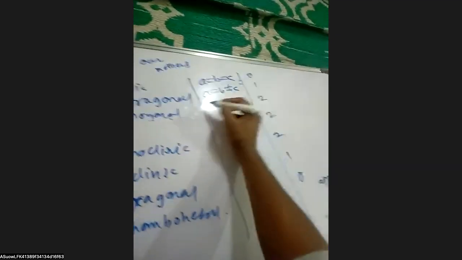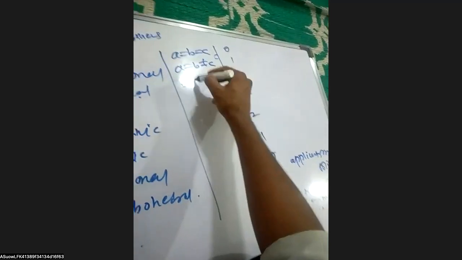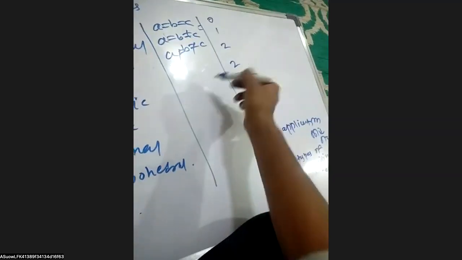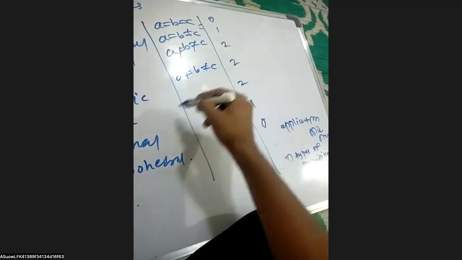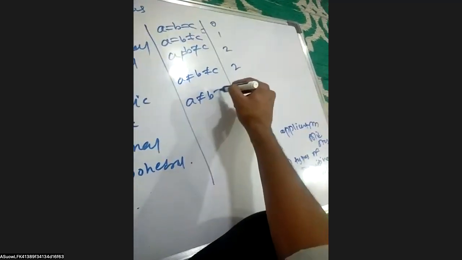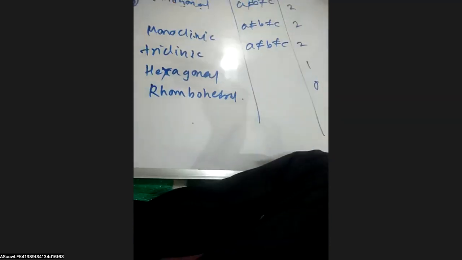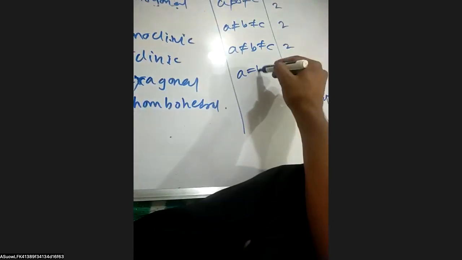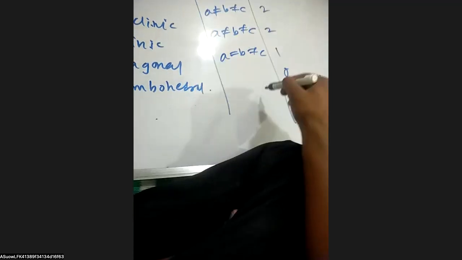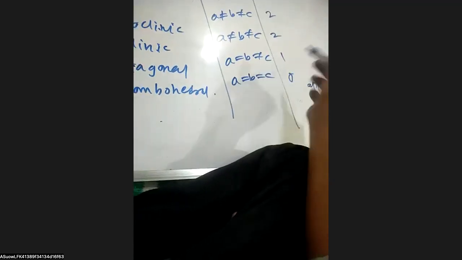So if you look at their angles, in case of the cubic, all the angles are equal to 90. In case of the tetragonal, all the angles are equal to 90. In case of the orthorhombic, all the angles are equal to 90. In case of the triclinic, it is the least symmetric, so alpha, beta and gamma are all different.